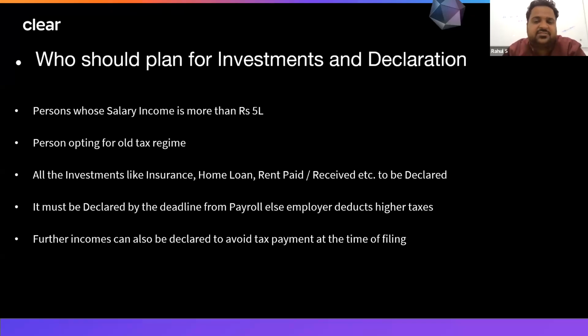These are the sections where you can save taxes if you're investing. This has to be declared to your employer, so that they can compute the exact amount of tax which you are required to pay in a financial year, and you don't end up paying more tax or interest at the time of filing of return.